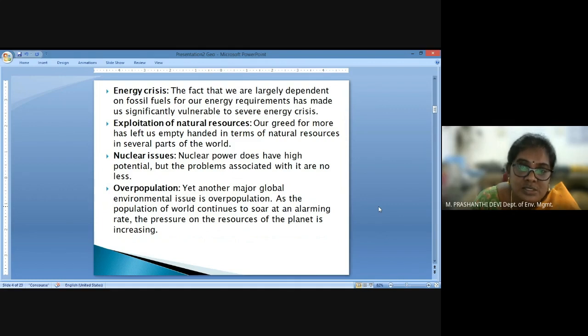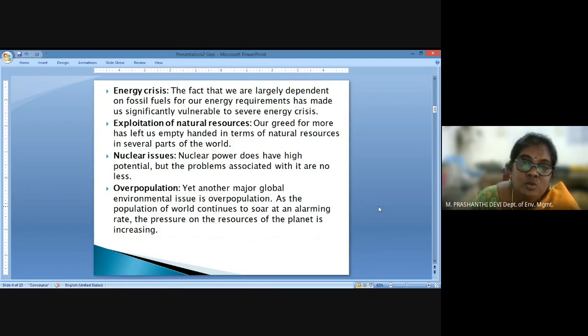Then again, we are facing a huge energy crisis, where we are largely dependent on fossil fuels, and this energy crisis itself has made us more vulnerable to the threats of the environment and environment related issues. To combat the energy crisis, we have also been exploiting natural resources, and this exploitation has in turn led to loss of biodiversity and loss of natural habitat, shifting patterns in our biodiversity, our vegetation and ecological niches, and so on.